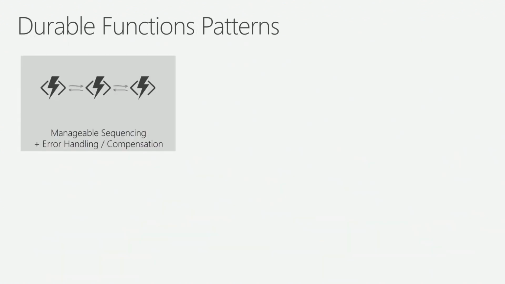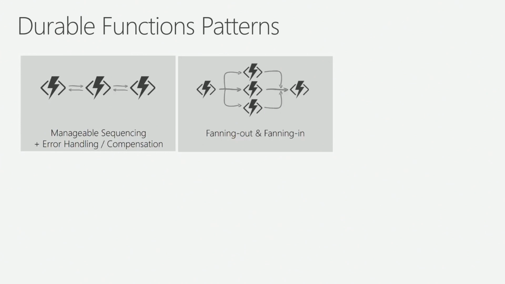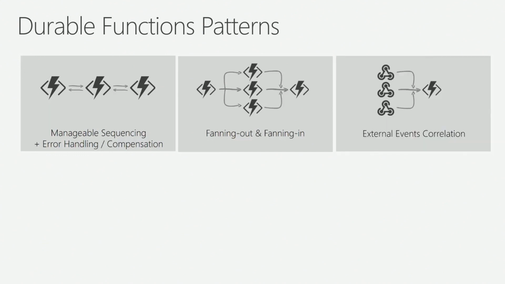So sequencing is the one we've talked about. You could do fan out and fan in with durable functions. Imagine a scenario where every week I'm going to get a batch report, and for every single record in that report, I want to go execute a function. Rather than me having to manually drop stuff in queues, Durable does it for me. I could just describe this as a for loop and say, for each record, call this function. And Durable Functions is going to do that for you.